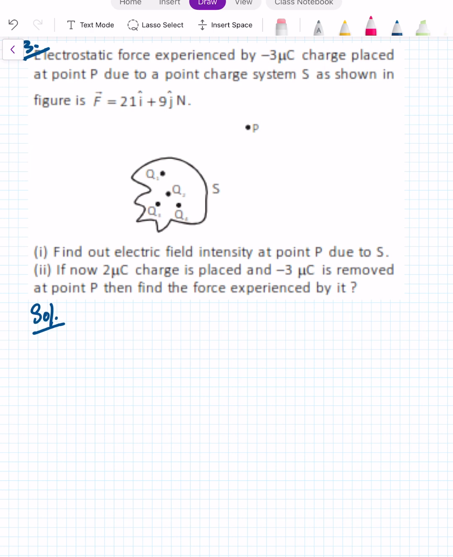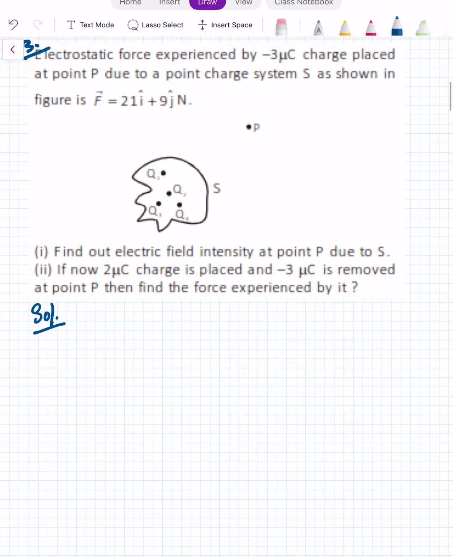Electrostatic force experienced by a charged particle. What is the value of the charged particle given? Minus 3 microcoulomb. Placed at point P due to a point charge system S. There is one, okay, here diagram is given. This is some charge system is given to you, this one. Due to this charge system, we are having the electric force experienced by this particle here is going to be this one, F equal to 21.